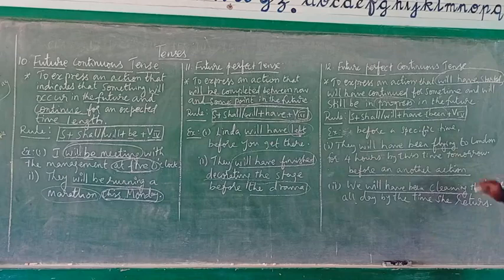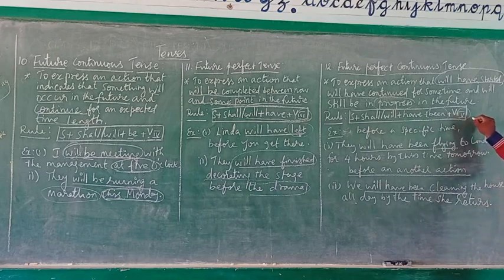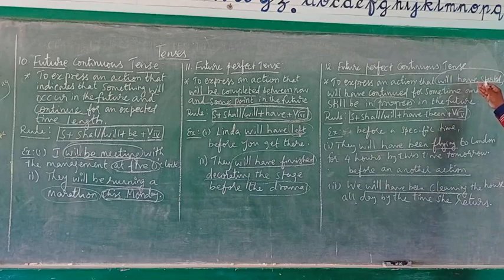Whenever you find that it is a continuous tense, the verb should be in the present participle, that is verb plus ing. It is for present continuous, present perfect continuous, past continuous, past perfect continuous, future continuous, future perfect continuous. Wherever there is a continuous, the verb should be in ing, that is verb plus ing, that is progressive. See here, the future perfect continuous can be expressed in two manners.